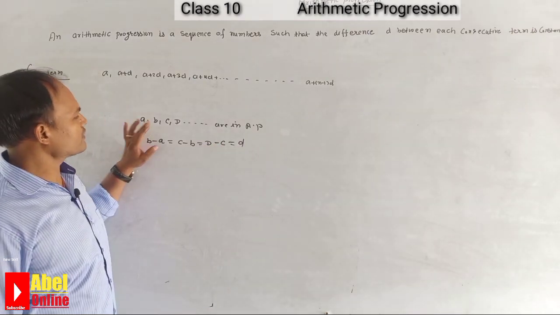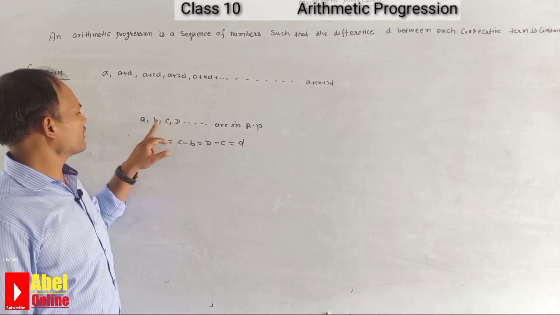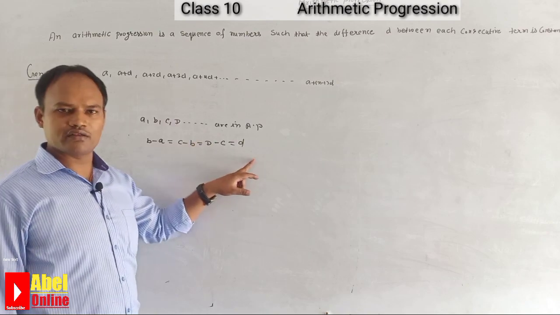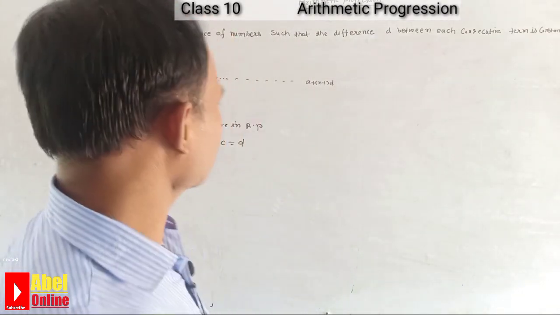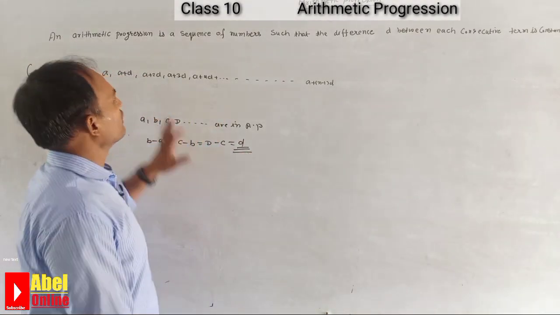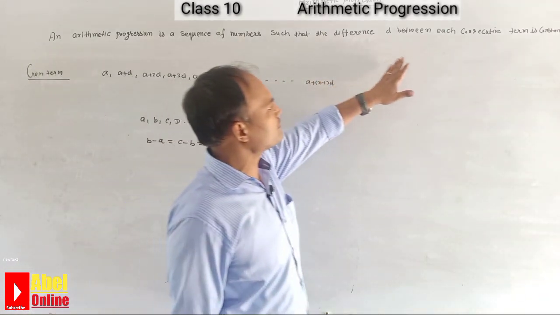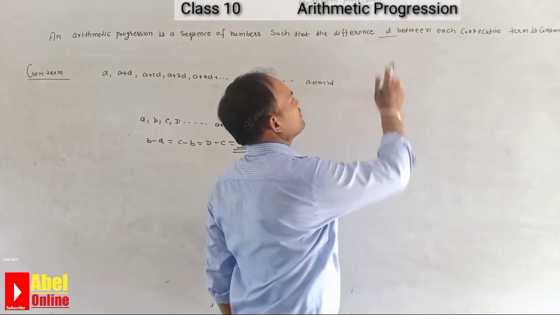Means the difference b minus a is the same value, that is the d. c minus b is the same, that is the d, and d minus c is also the same value. If all these values are the same, then this is the d, otherwise it is not. So an arithmetic progression is a sequence of numbers such that the difference between each consecutive term is constant, that is the common difference d.